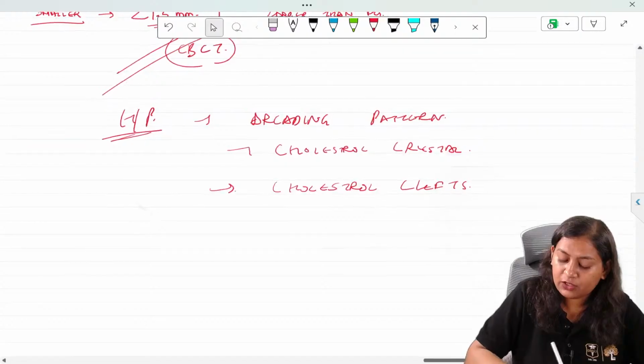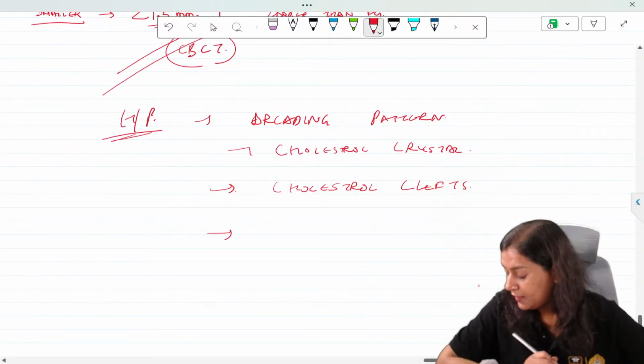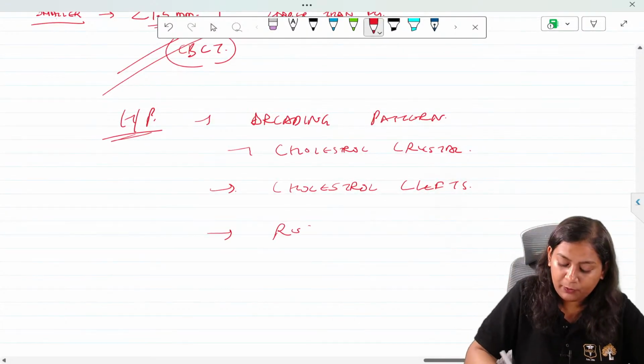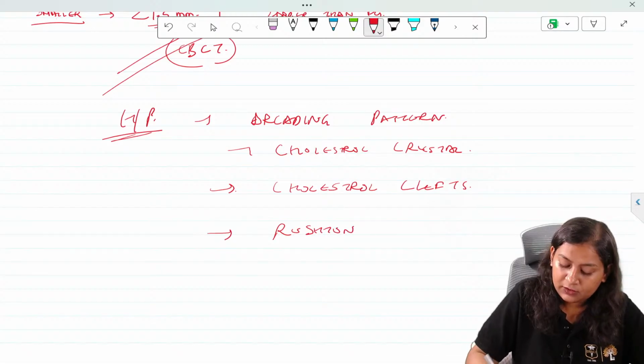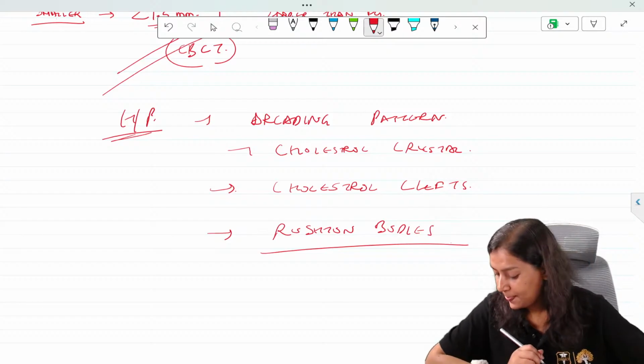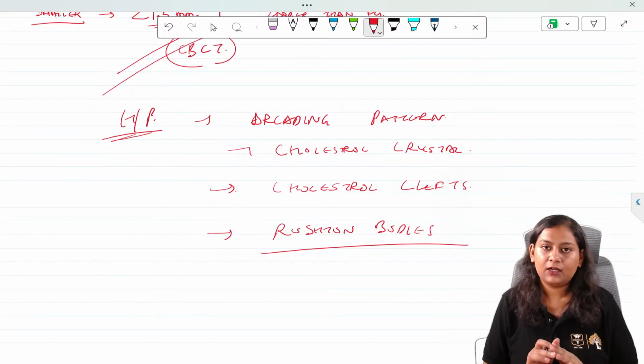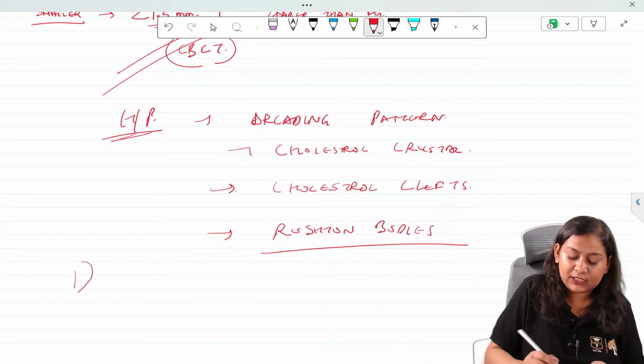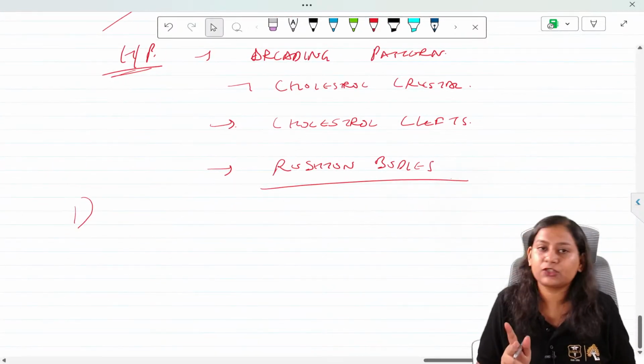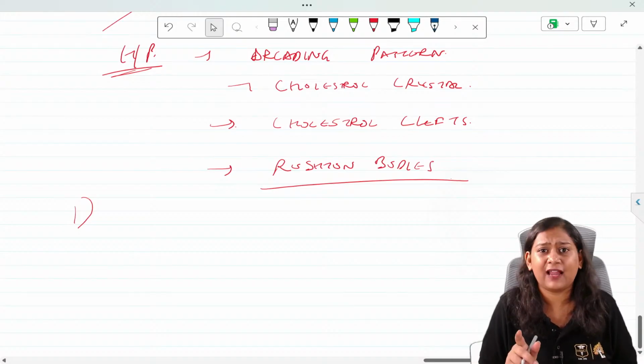We have seen cholesterol clefts and the very important Rushton bodies, which give Rowley phenomena. Okay. Now, radicular cyst. See, radicular cyst, what is the source? That is why I have asked this question. You never extract a radicular cyst